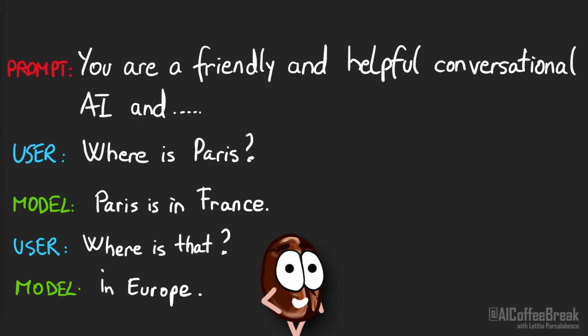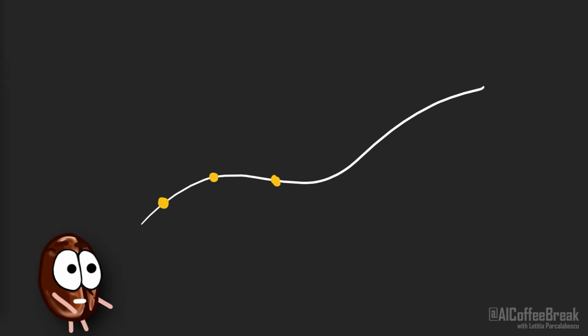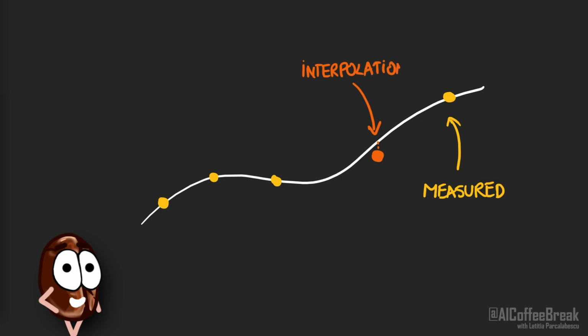So you see, ChatGPT is a fancy autocomplete from a model that has read virtually the whole internet up to 2021 and has picked up patterns of which words are likely to occur after previously given words. And it is important to highlight that ChatGPT is giving you answers that rhyme given your answers and its training data, but by no means does it do a database lookup. What it does is more like interpolating points on a curve that was drawn between some measured data points. The measured data points are the training data. Asking for something that is not directly in the training data will give a result that is somewhere on this curve, so the most likely answer.